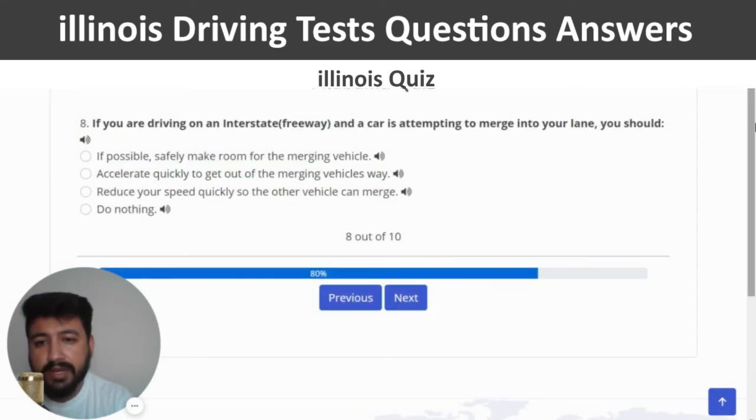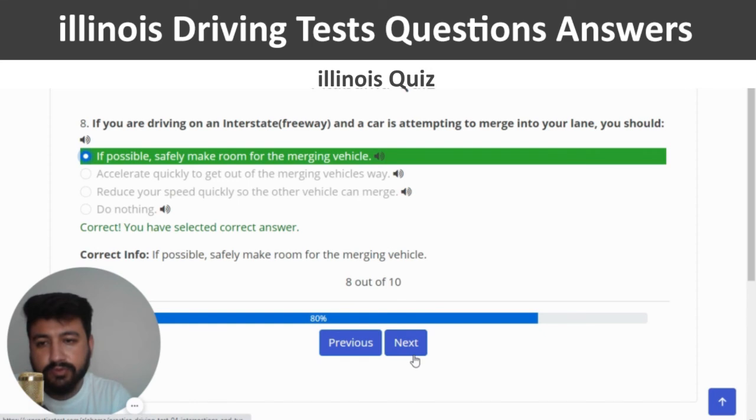If you are driving on an interstate freeway and a car is attempting to merge into your lane, you should. The right answer of this question is, if possible, safely make room for the merging vehicle. So I'm going to select the first option, correct, and we will move to the second last question of quiz number 4.